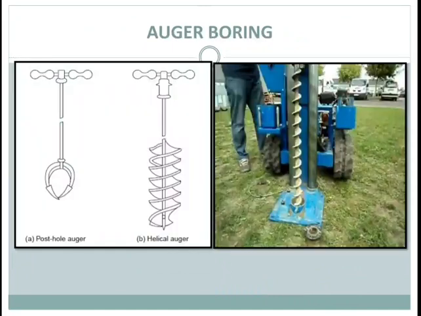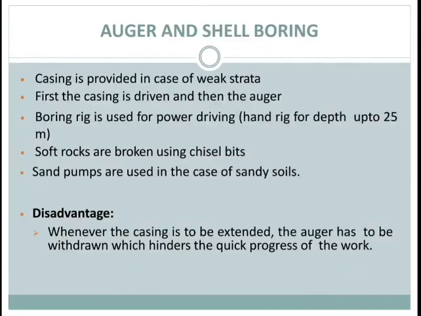In this image, you can see the hand-operated auger and mechanical operated auger. Post-hole and helical auger are hand-operated augers, and this auger is a mechanically operated auger.